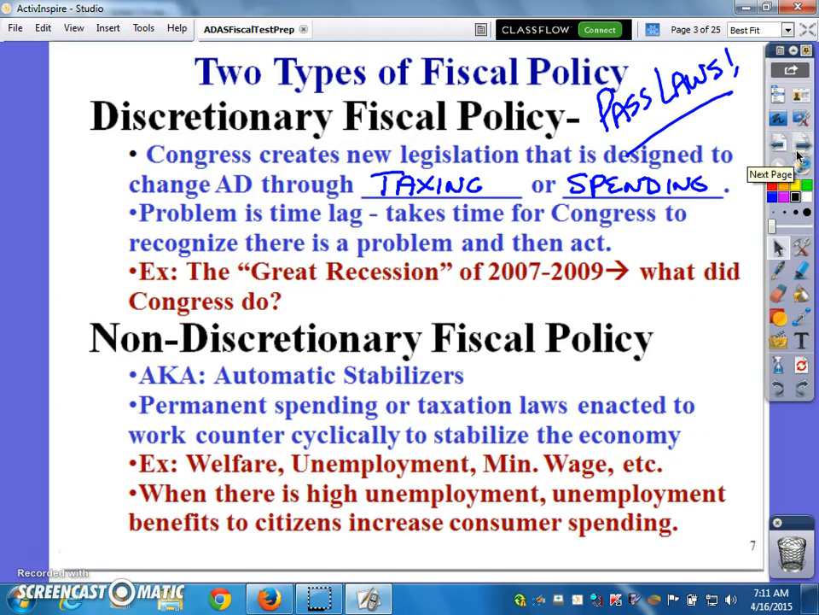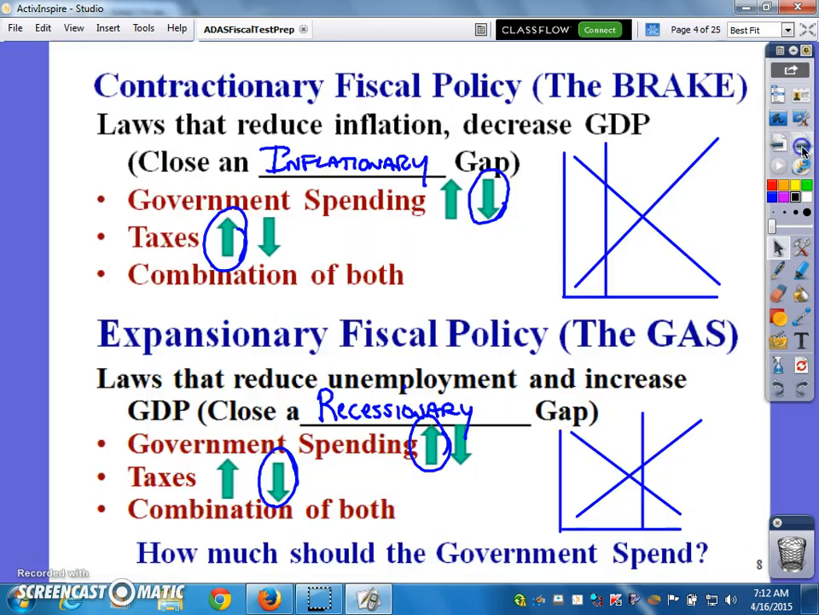So looking at fiscal policy, there's two main types of fiscal policy. Discretionary, where the government can pass laws changing AD through taxing and spending. The problem is the time lag. Congress needs to recognize there's a problem, Great Recession, and so on. The other thing is non-discretionary fiscal policy. That's where there are automatic stabilizers built into the economy that will work counter-cyclically to stabilize what's going on. Welfare, unemployment, we'll get into this a little bit deeper as we move on. So two types of fiscal policy, discretionary and non-discretionary.